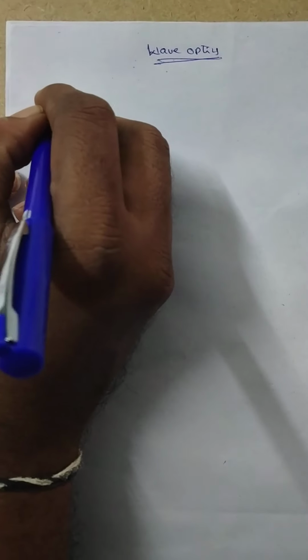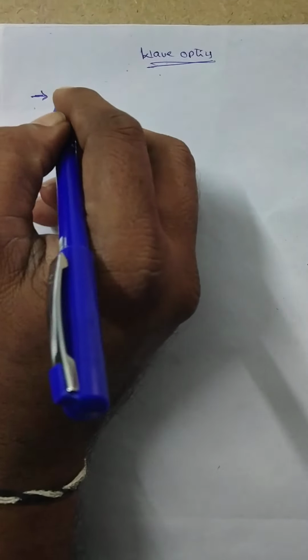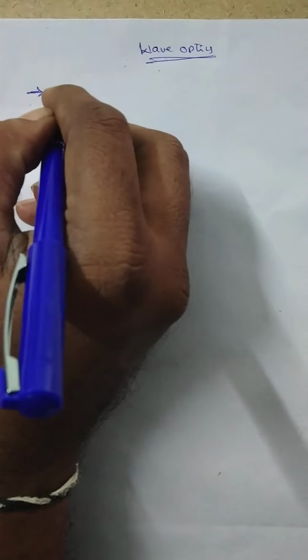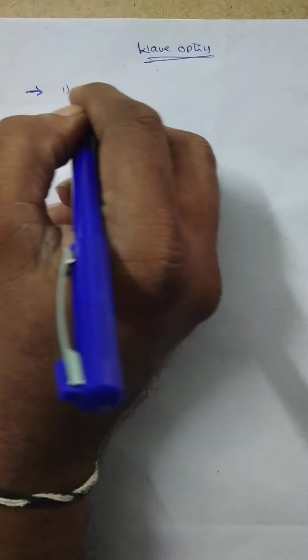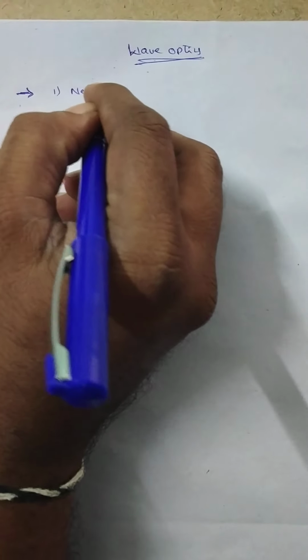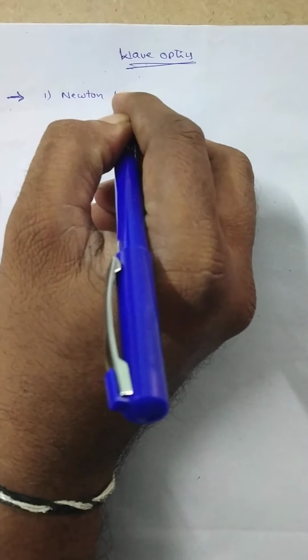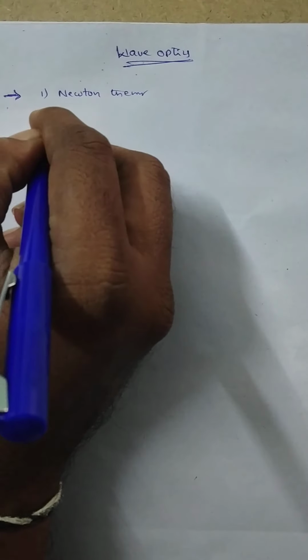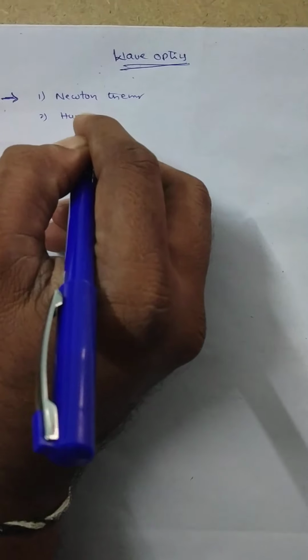In the last class, I explained the theories of light. First one, Newton's corpuscular theory. Second one, Huygens wave theory.